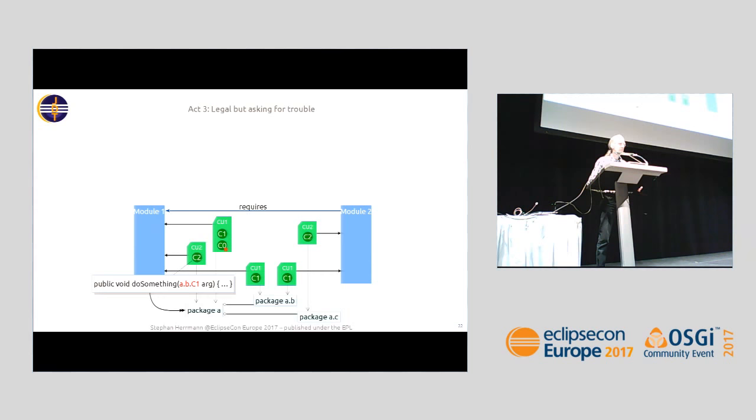Okay, possible. What happens if some guy inside module 2 invokes that method? I don't think this is a good program, right? Because that client has no obvious chance to really make sense of this method. So this is what I call an API leak,